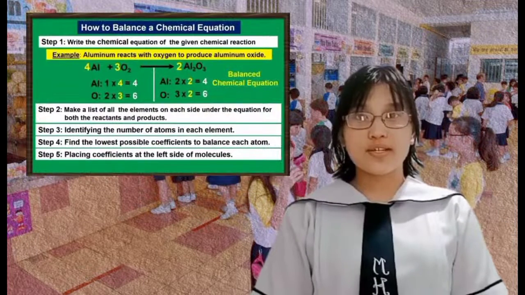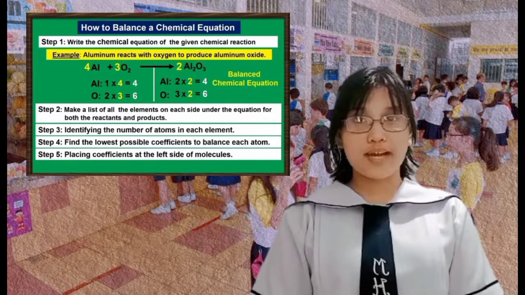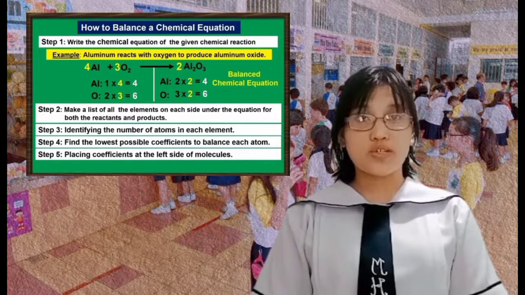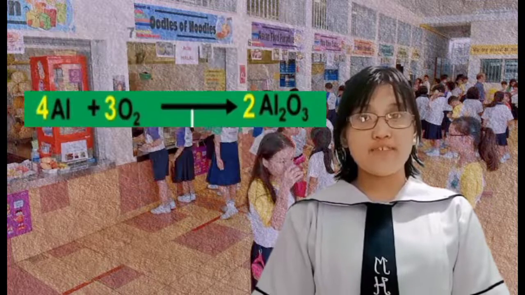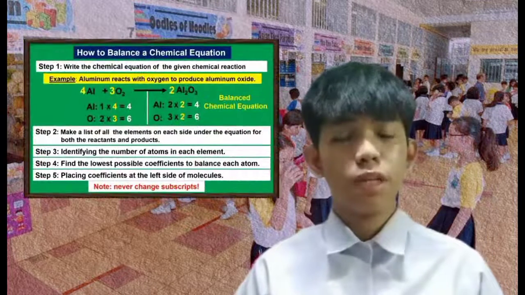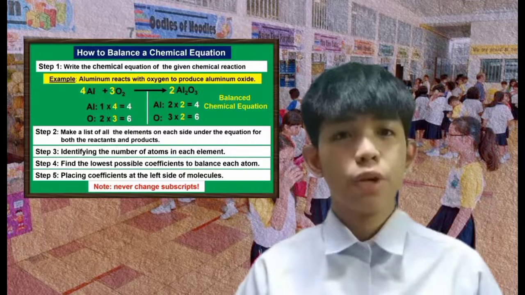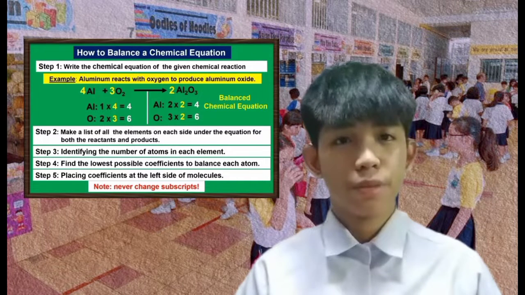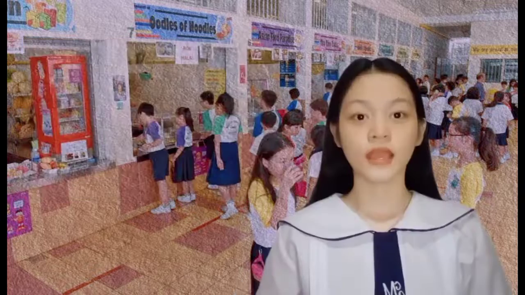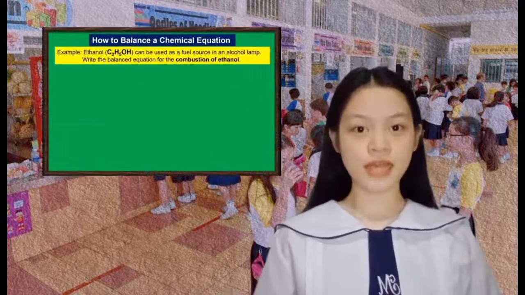For the reactants, we can place 4 on the left side of the aluminum as the coefficient and 3 on the oxygen. For the products, 2 on each. Now, we have this balanced chemical equation. Also note that in balancing a chemical equation, we cannot change subscripts, only the coefficient, and it should always be a whole number. Now, let's have another example.